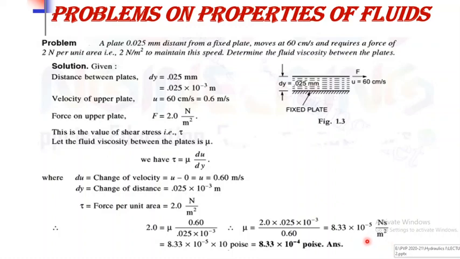That is the answer. So we can convert that into the CGS unit. For converting the Newton second per meter square to the poise, we have to multiply it by 10. So the answer is 8.33 into 10 raised to minus 4 poise, and that is the dynamic viscosity.